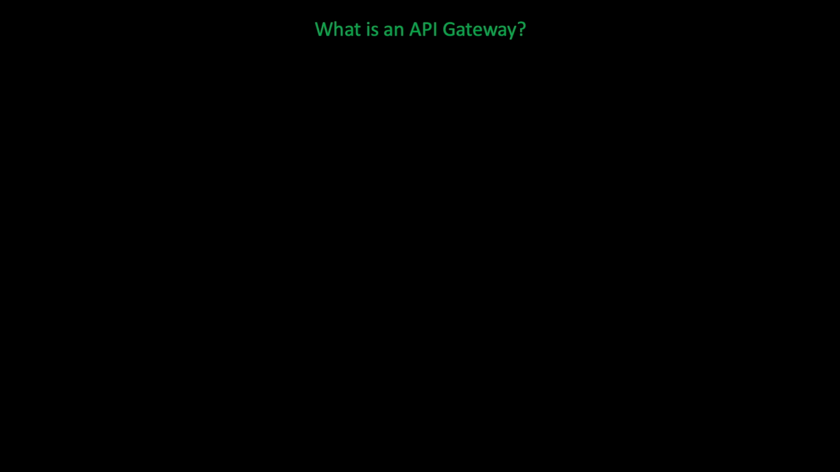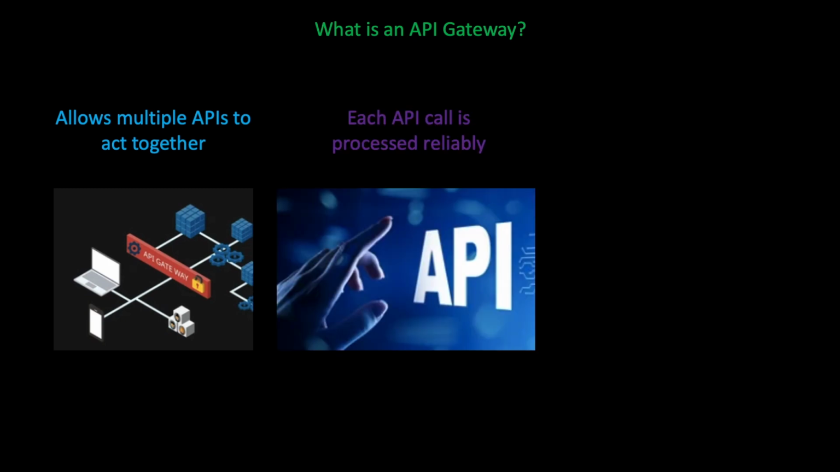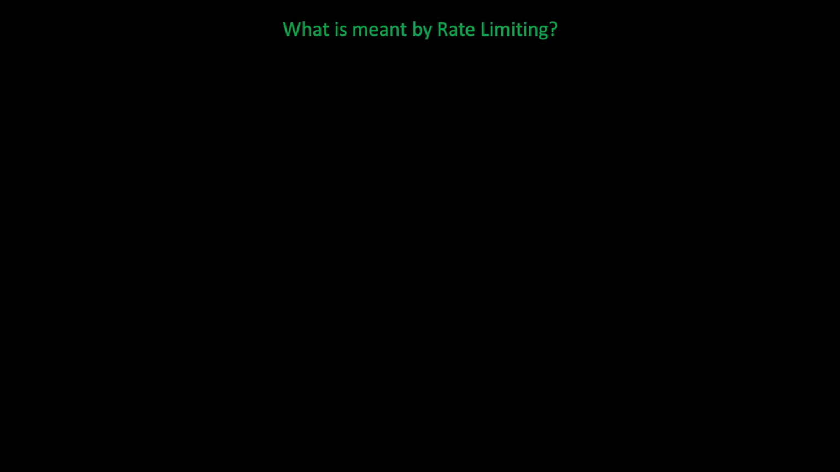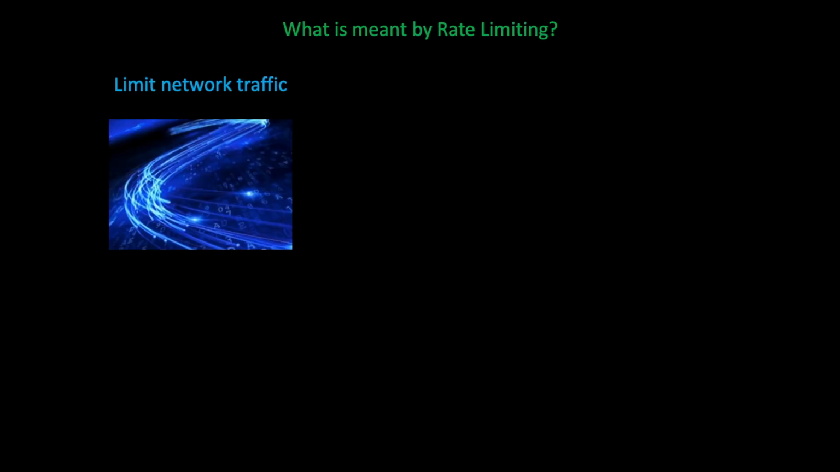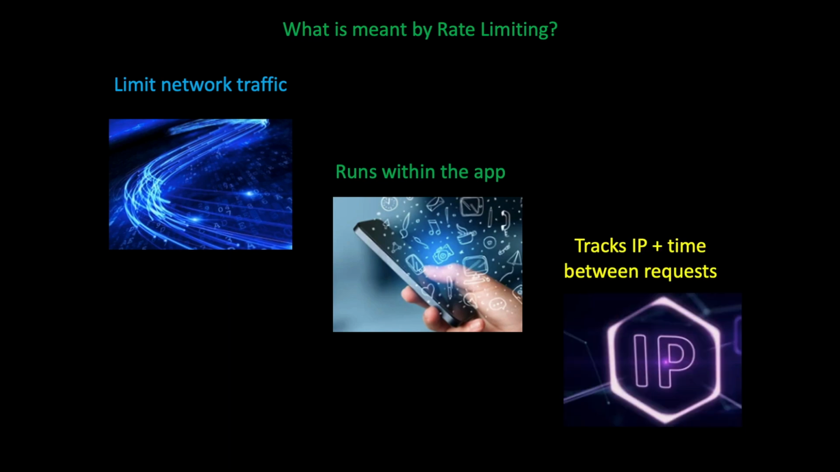What is an API gateway? An API gateway allows multiple APIs to act together. Each API call is processed reliably, and an API gateway provides high security. What is meant by rate limiting? It means to limit the network traffic. Rate limiting runs within the application. It tracks the IP address and the time between each request.